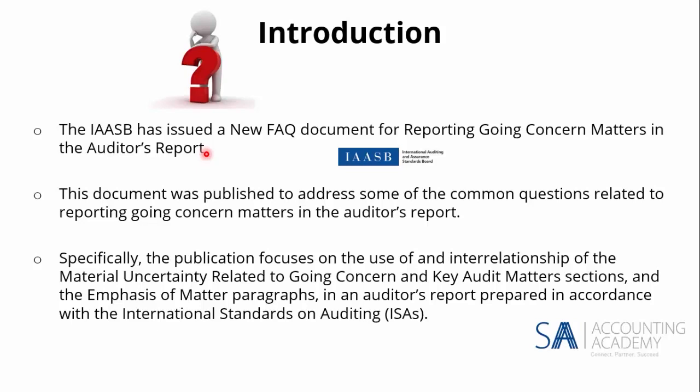All right. The document was published to address some of the common questions related to going concern matters in the auditor's report. So specifically what this document focuses on is the interrelationship of MUGC and KAM sections. How does it work? If there's a material uncertainty, should you then also disclose it as a key audit matter? And if it's already in the key audit matter, should you then also discuss it in the emphasis of matter paragraphs? How does it work? How do you need to worry about that, the auditor's report, the detail in it?